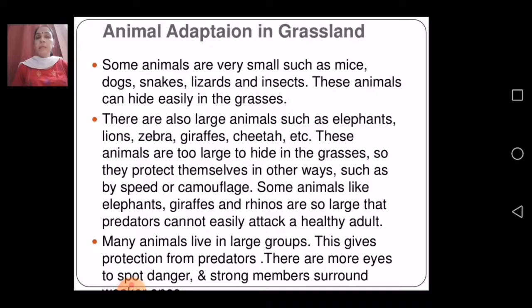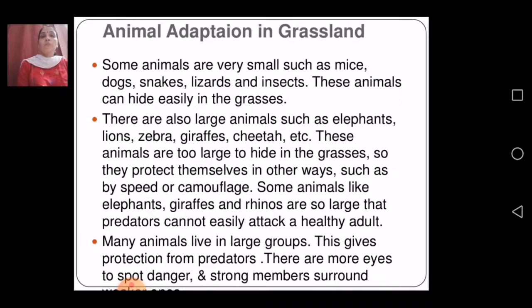Many animals live in large groups. If I talk about zebras, they live in large groups, so it is not easy for the predator to attack them. This gives protection from predators. There are more eyes to spot danger, and strong members surround them.